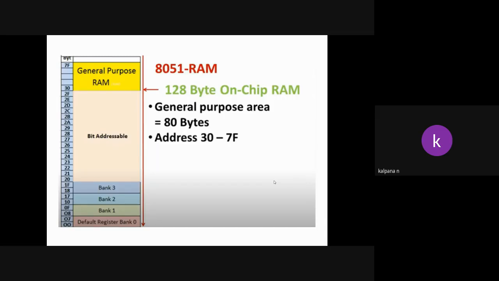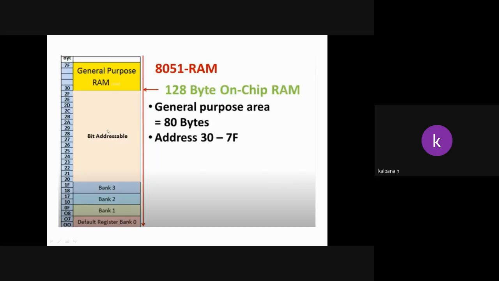So the total internal RAM of 8051 is organized into 3 parts. This is very important. First part, that is 32 bytes of memory, is allocated for what? Register banks. Next 16 bytes are allocated for bit addressable memory. The remaining 80 bytes are allocated for general purpose. So this is the organization of the total internal RAM of 8051.